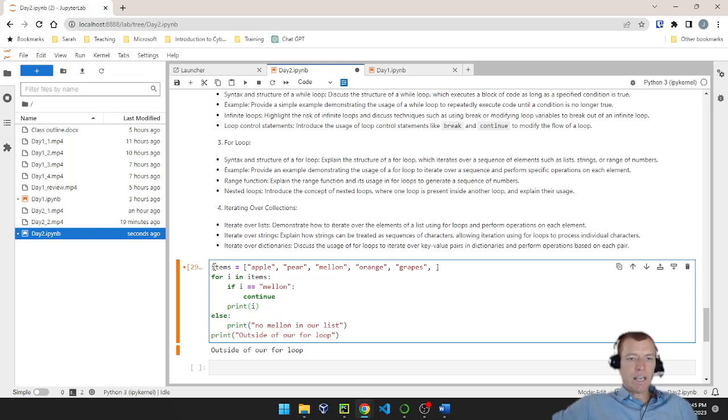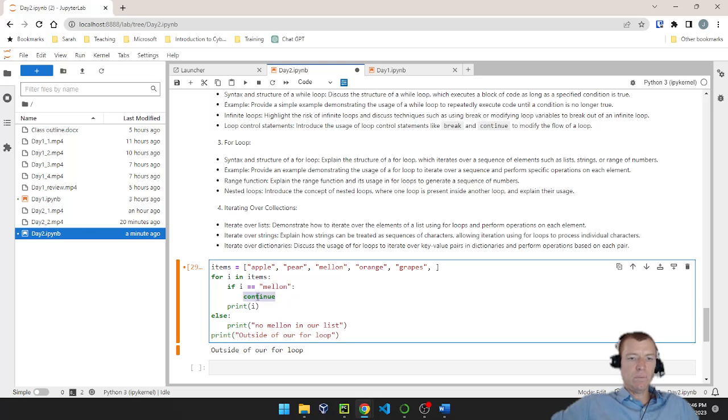So what's going to happen is I've got my list of items. I'm going to run it in a for loop. The first item through the for loop is going to be apple. So it's going to hit this condition statement, the keyword if, our Boolean expression i double equals melon, and then our colon. This is our condition statement. And if it's true, then I'm going to get continue. If it's false, apple is not melon, it's going to go ahead and print it out to the screen. Then it's going to go back up to my for loop and get the next item in our list, which would be pear. Then it'll check, is pear equal to melon? No. Print it out, go back through the list. Is melon equal to melon?